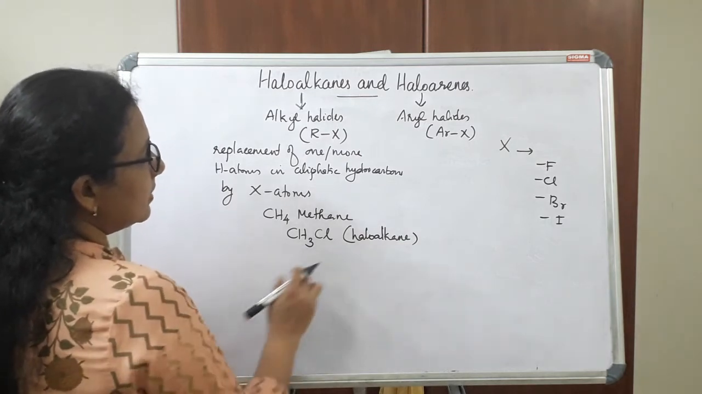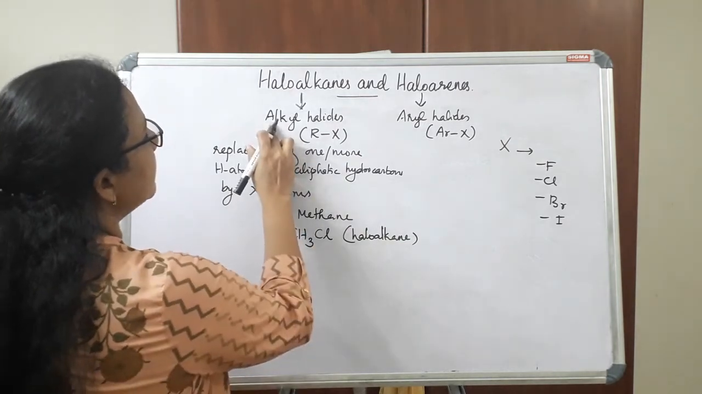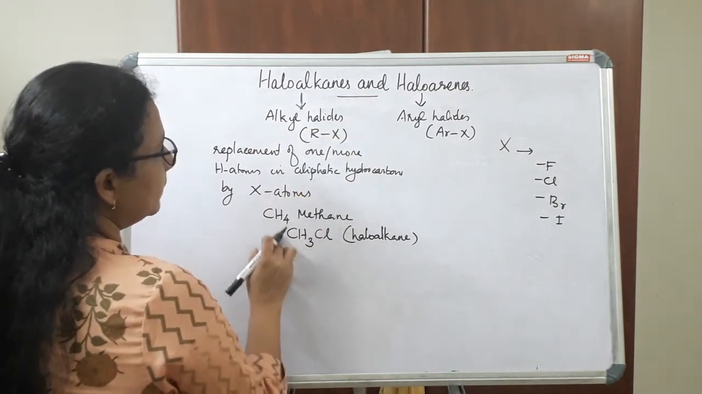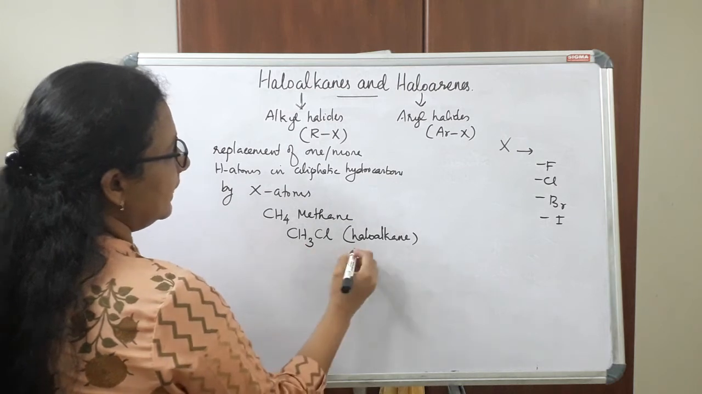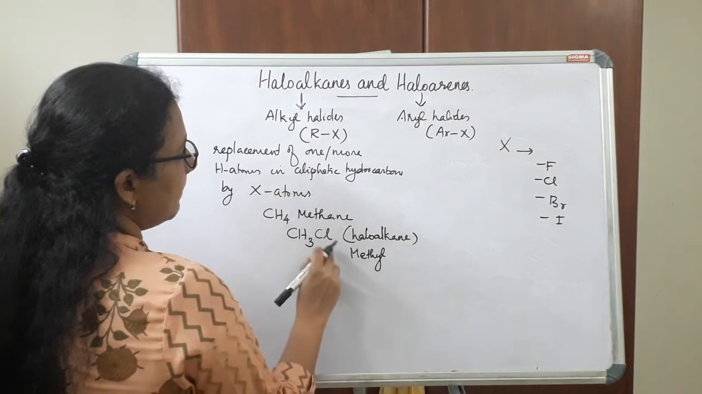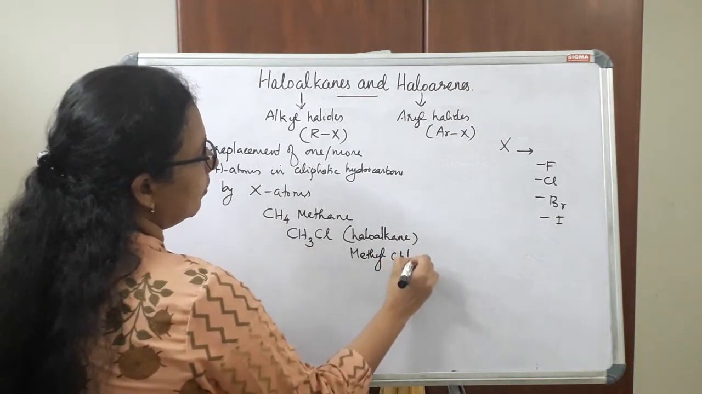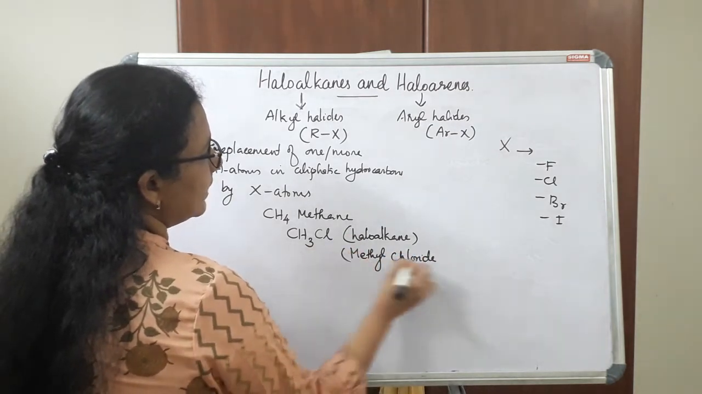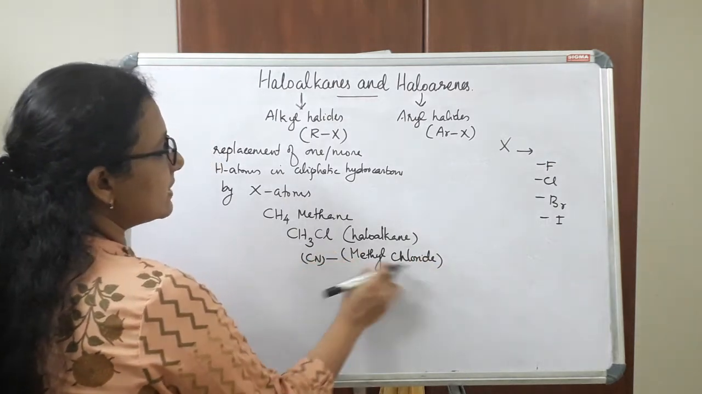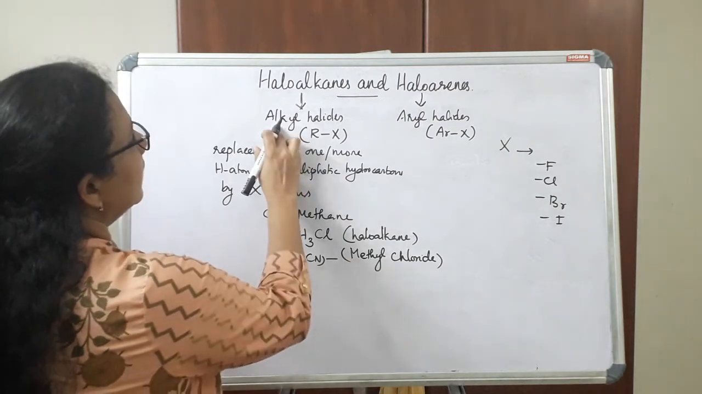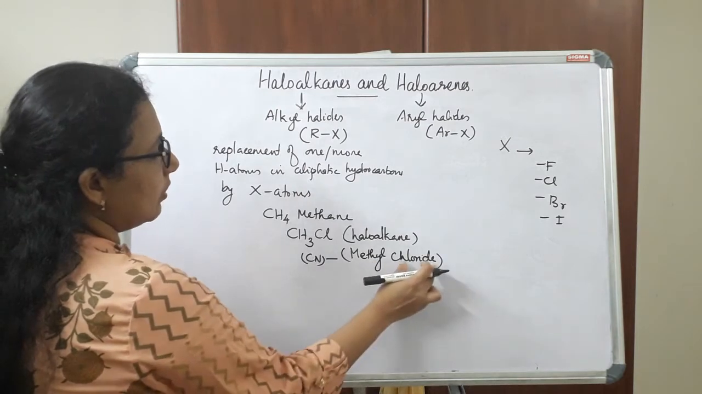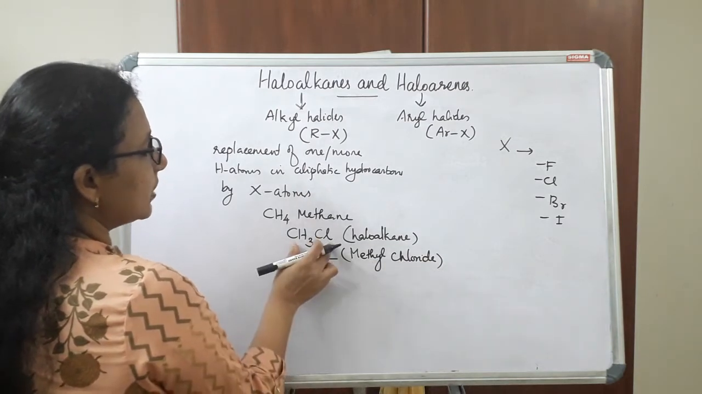So we can write the common name. Actually, the common name is in this format, that is alkyl halide. Here the alkyl group is methyl group. We know that CH3 is methyl group. So the common name is methyl chloride. So methyl chloride is the common name of this compound, CH3Cl.